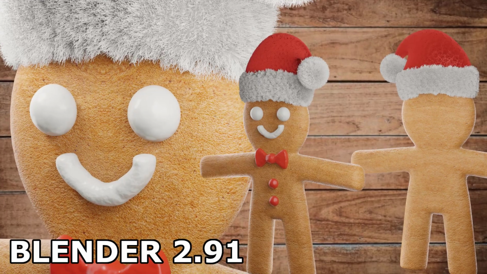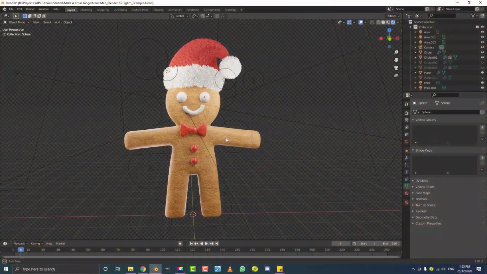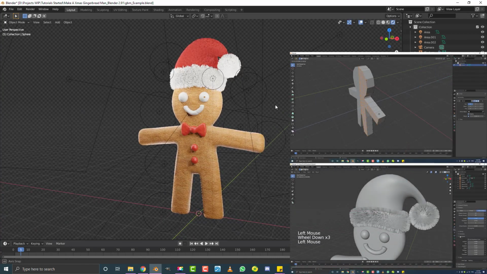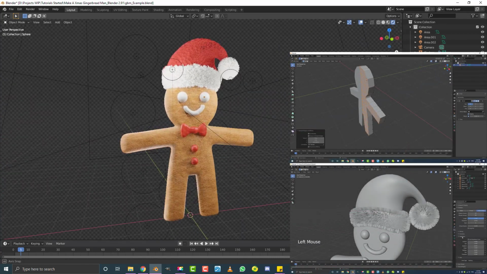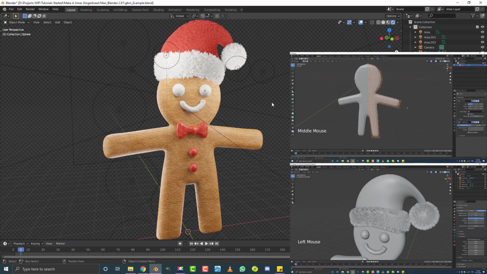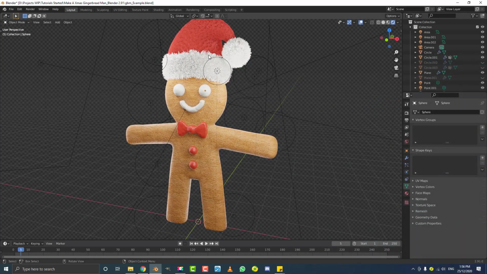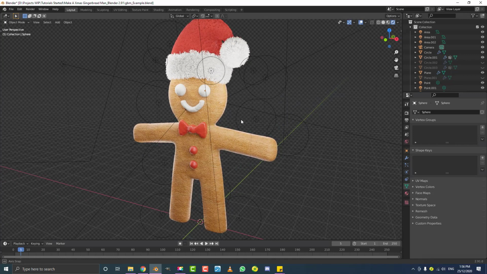Okay, so it's the 25th of December and I decided I'm going to make a Gingerbread Man tutorial in Blender 2.91. So this might look a little bit intimidating to you guys, say for example if you're new to Blender. Don't worry, it's pretty straightforward stuff. The modeling is really basic, and even the particle systems here for the hair, it's just a few minor settings we're going to be tweaking. So don't let this intimidate you. Pretty beginner friendly, I reckon.